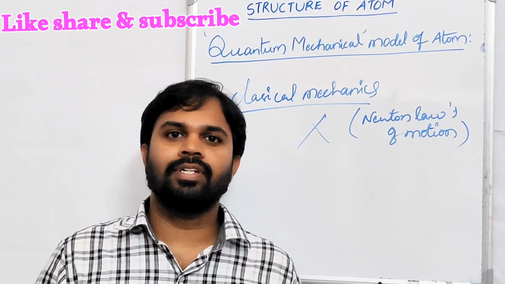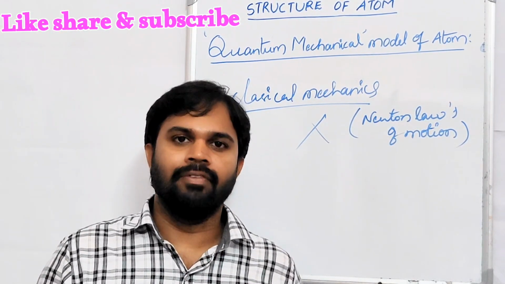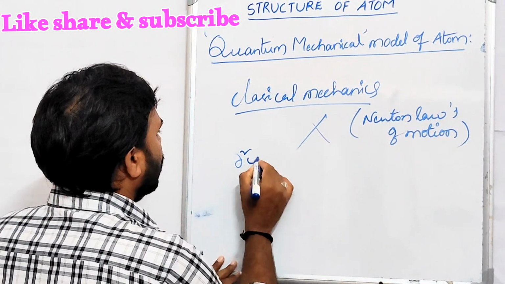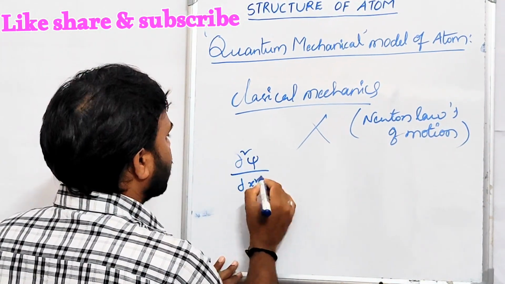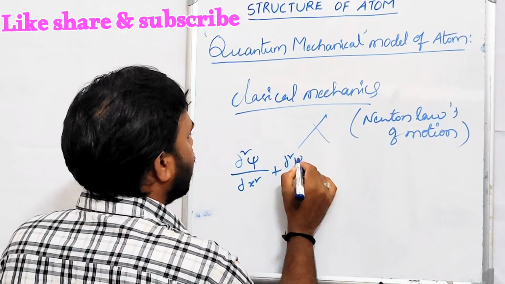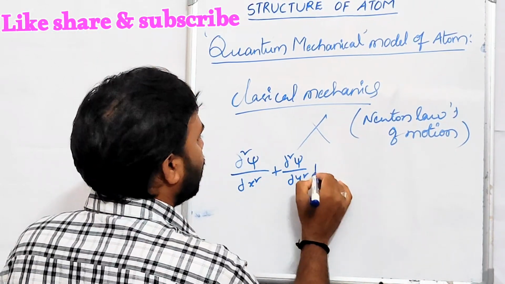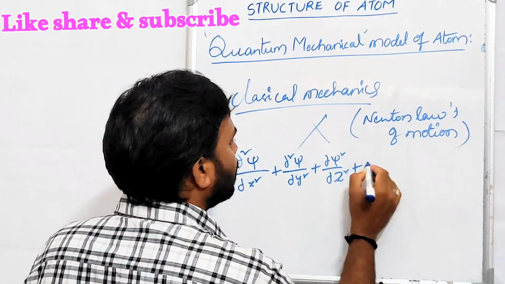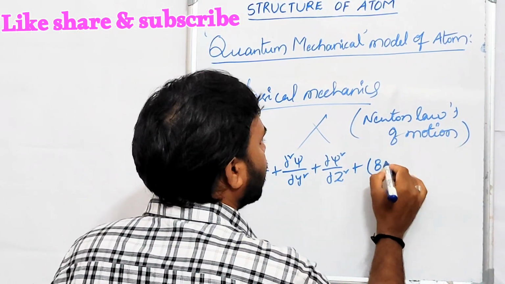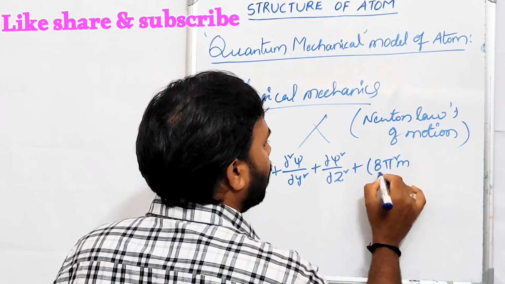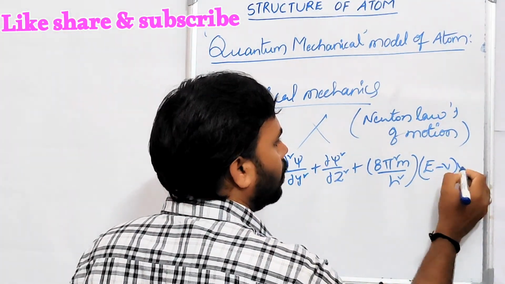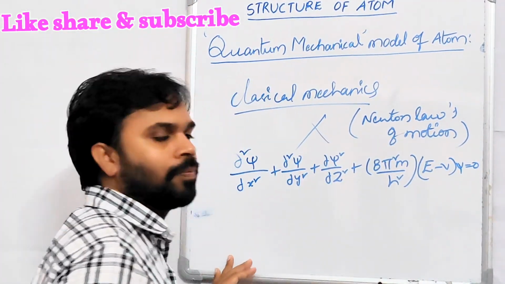The fundamental equation of the quantum mechanical model was given by Schrödinger, that is, ∂²ψ/∂x² + ∂²ψ/∂y² + ∂²ψ/∂z² + (8π²m/h²)(E − V)ψ = 0.